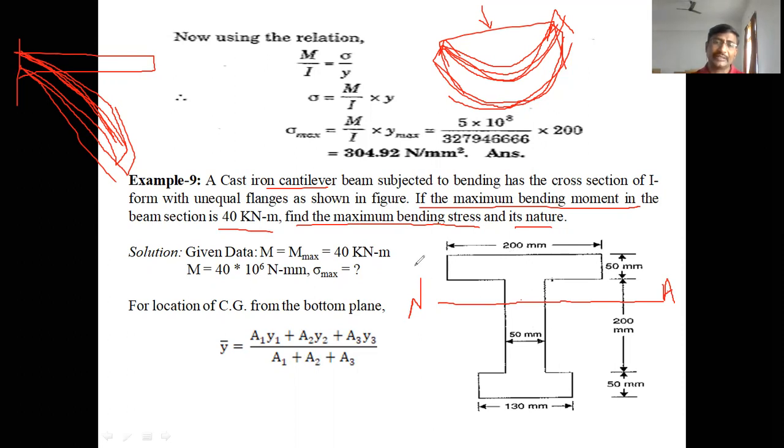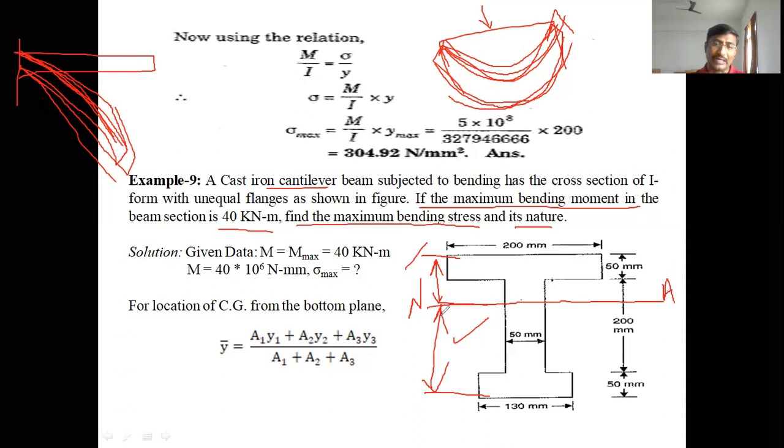So, from the neutral axis, the topmost layer is at some distance, and the bottommost layer is at a greater distance. In these two cases, which one is the maximum? The maximum distance is the bottommost layer from the neutral axis.